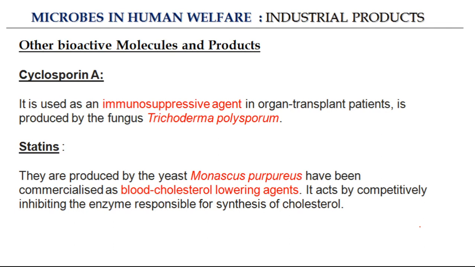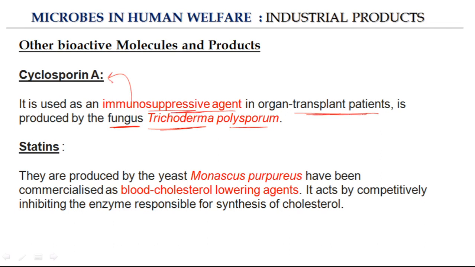And then other bioactive molecules and products, for example, cyclosporin A. So it is used as an immunosuppressive agent in organ transplant patients, and it is produced by the fungus Trichoderma polysporum. So Trichoderma polysporum is a fungus that produces cyclosporin A, and the cyclosporin A is used as an immunosuppressive agent in organ transplantation patients.